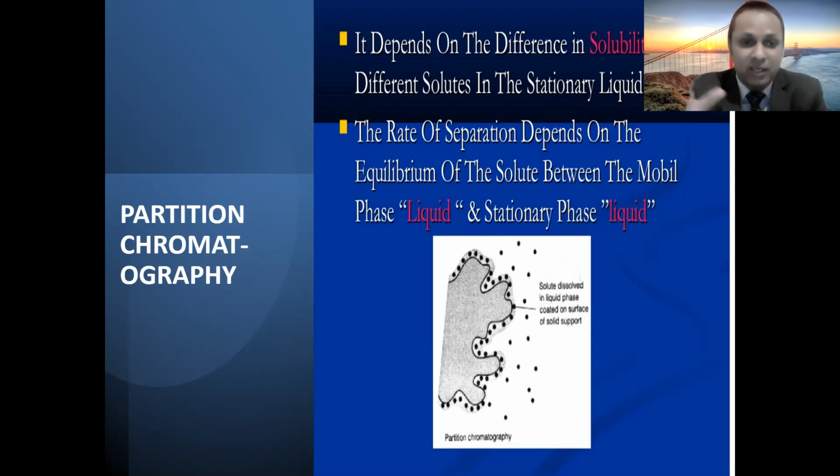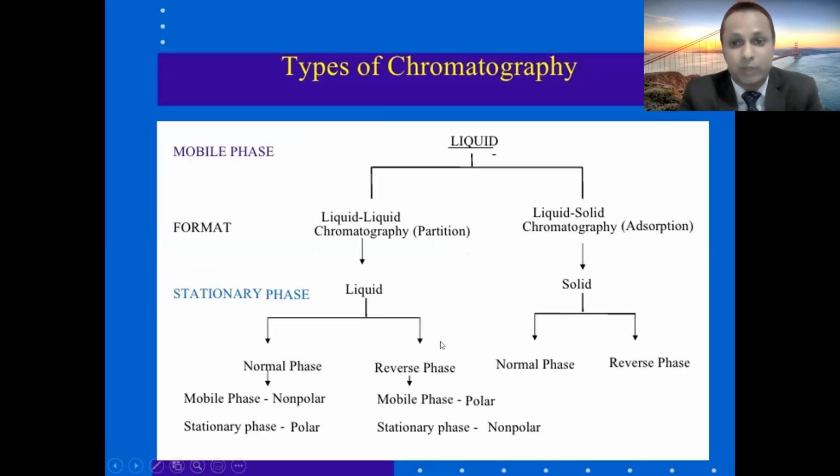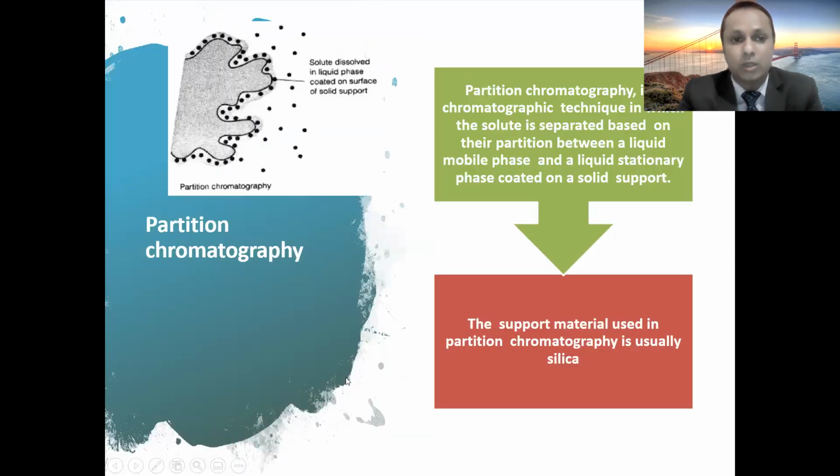So in partition chromatography, the mobile phase as well as the stationary phase is liquid. The rate of separation depends on the distribution of the solute between the mobile phase and the stationary phase, whether you are using reverse phase chromatography or normal phase chromatography. As I told you previously, in normal phase chromatography the mobile phase is non-polar and the stationary phase is polar. The reverse phase is opposite to the normal phase chromatography.